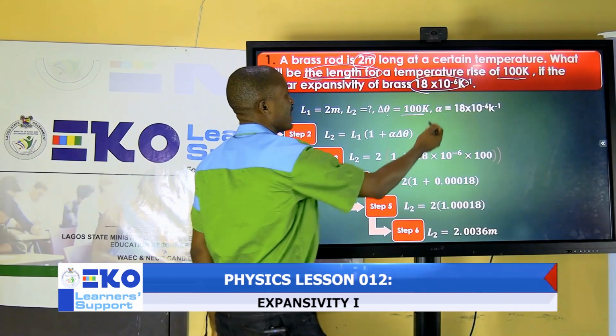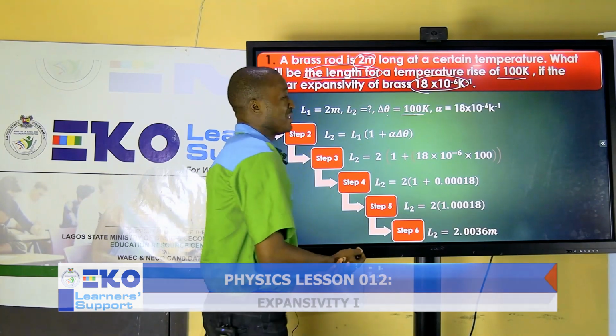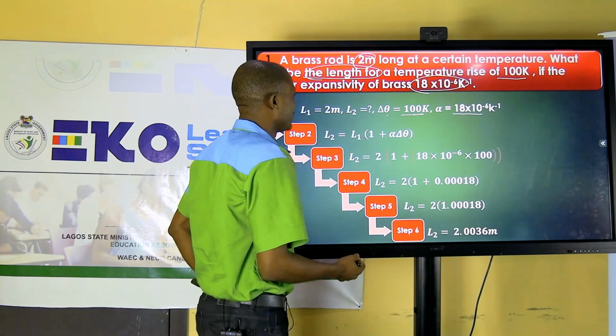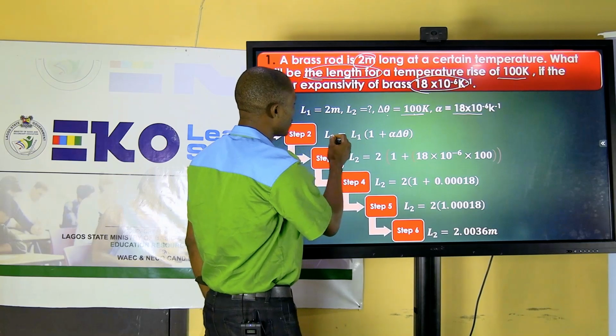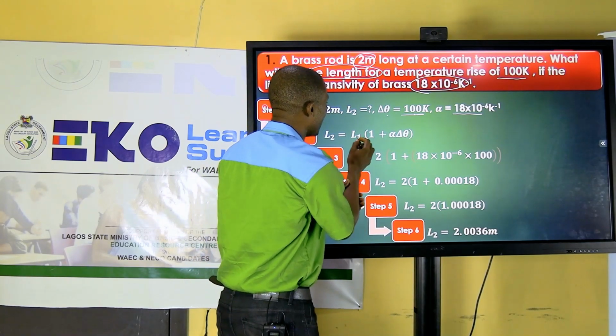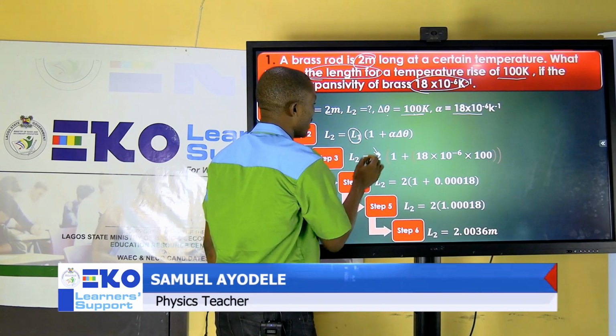So you can see now that in the other examples we took, linear expansivity is given in decimal point, but here it is expressed in standard form. So if you do that, L2 equals L1 into bracket of 1 plus alpha delta theta. So you replace the value of L1. L1 is 2, so you should replace the value of L1 here.